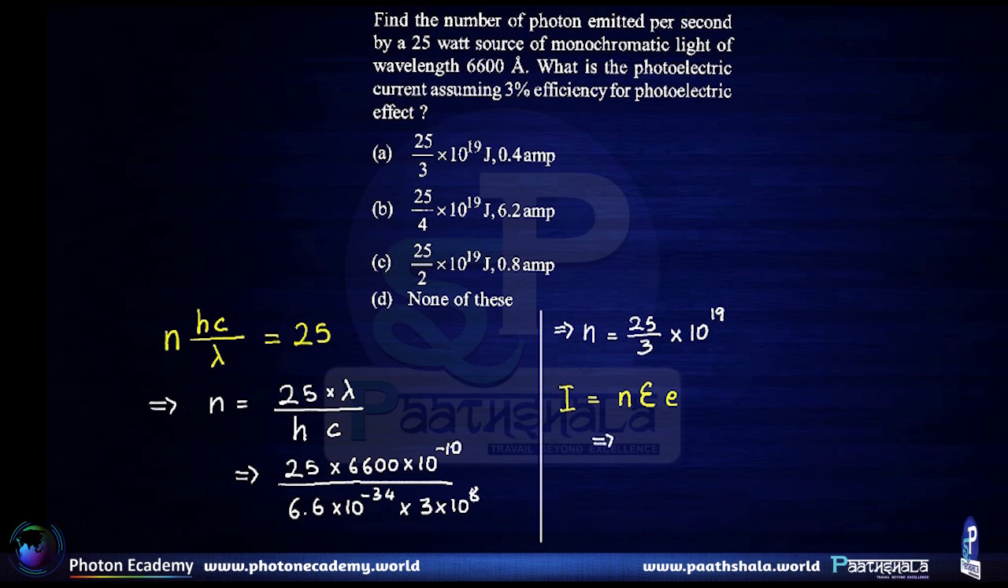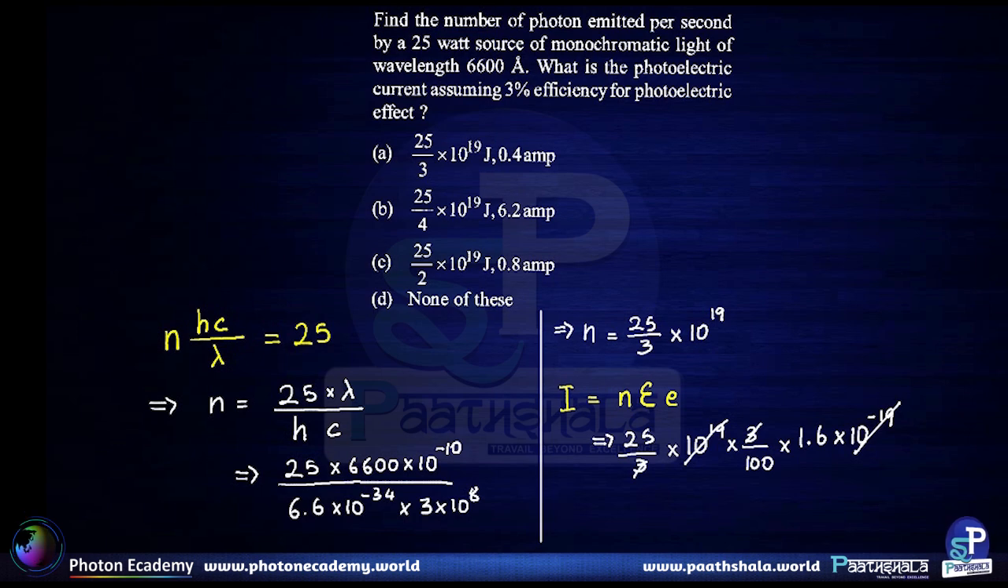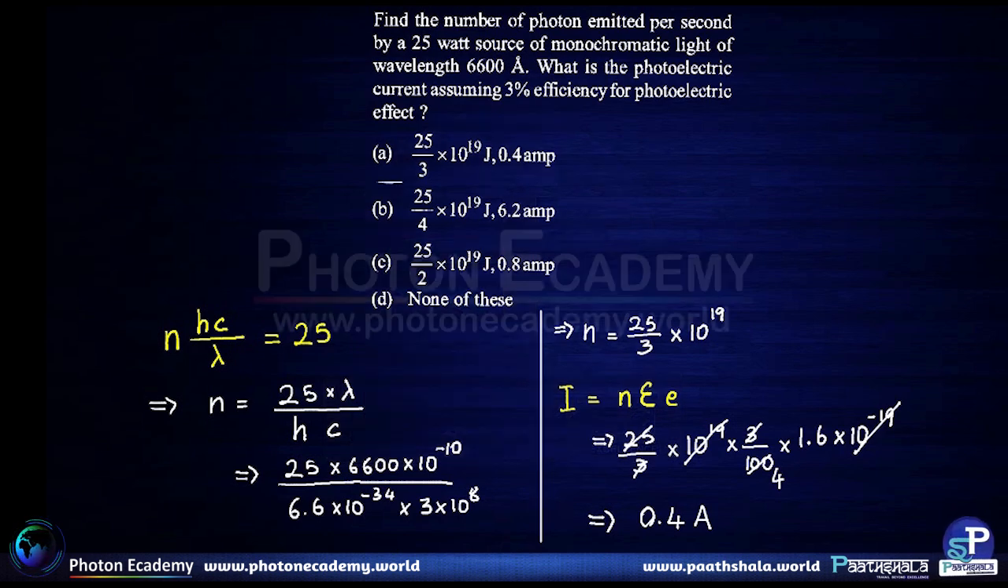So this becomes 25 by 3 into 10 to the power 19 into 3 by 100, which is 3% efficiency, into the electronic charge, which is 1.6 into 10 to the power minus 19. 10 to the power minus 19 and plus 19 cancel out. We have a few more cancellations here. So 1.6 by 4 gives us 0.4 amperes. And hence, here option A is the answer that matches with our values.